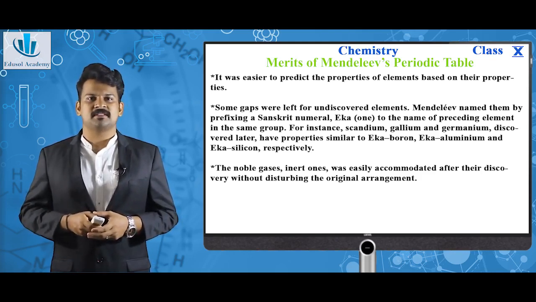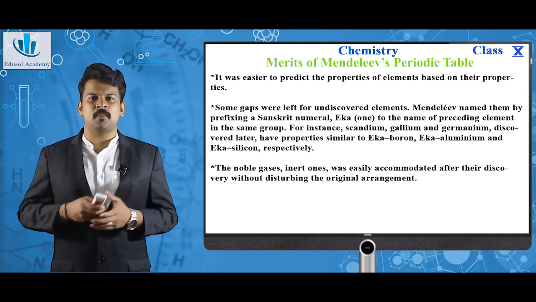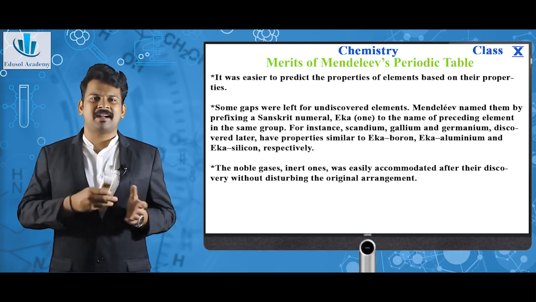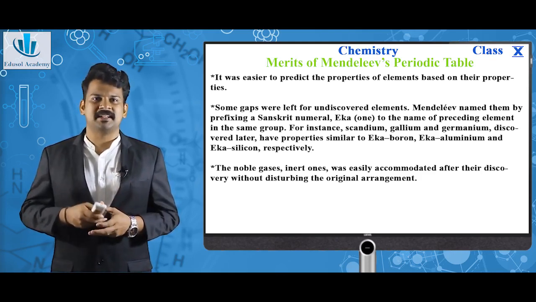The noble gases, they are inert. They could be easily accommodated after their discovery without disturbing the current arrangement. This was a peculiar merit about Mendeleev's periodic table.